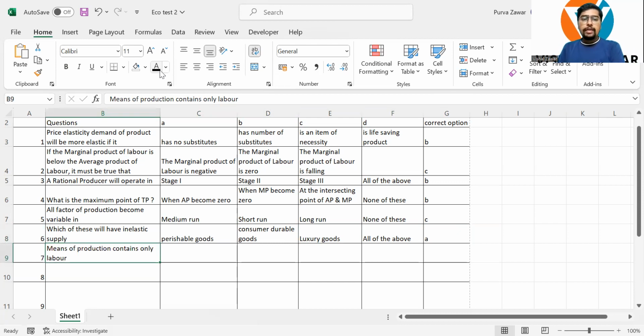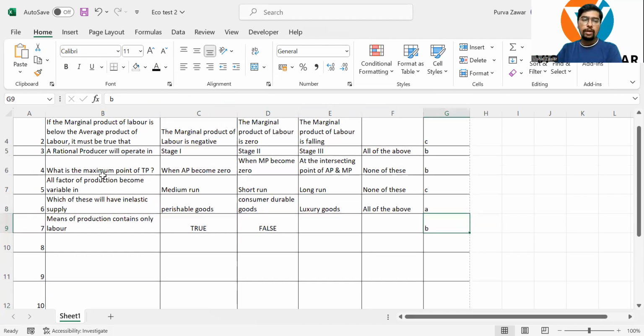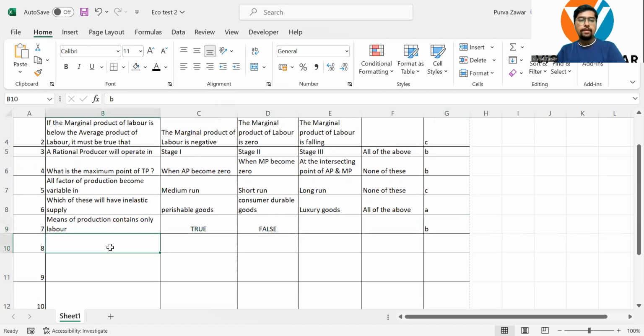Means of production contains only labor. True or false? Means of production, or you can say factor of production, it contains only labor. I hope it's a very simple question. False. We have in all four factors of production, which are very commonly used: land, labor, capital, and entrepreneur. So labor is not the only means of production as such.